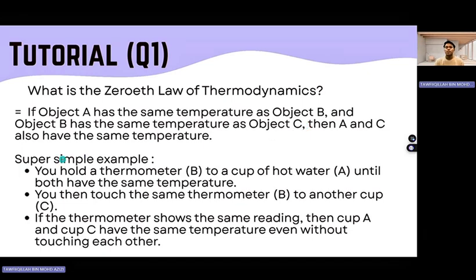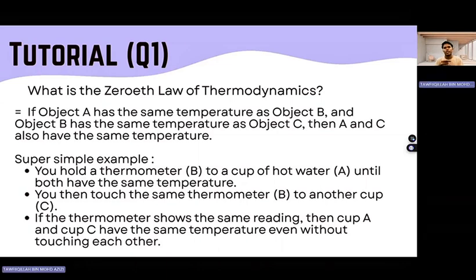A super simple example for you to easily understand the zeroth law of thermodynamics is this. You hold a thermometer B to a cup of hot water A until both have the same temperature.